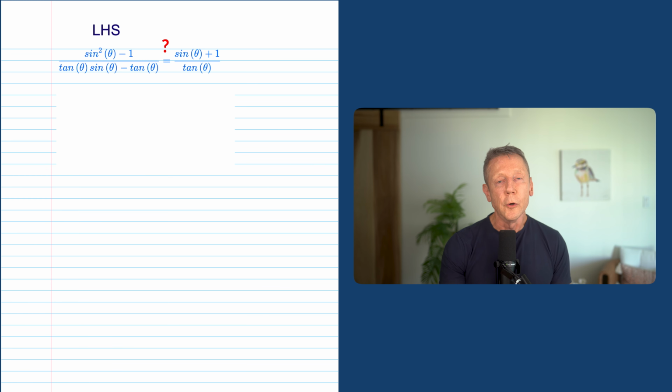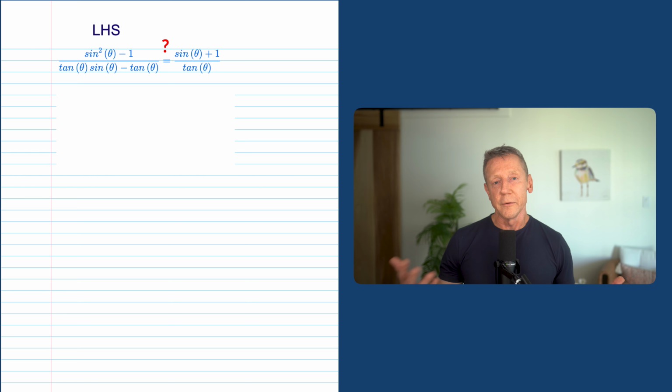Again, I urge you, don't just go jumping into these things. Try to keep it as simple as possible. At the most simple level, you want both sides to look the same. So I look at both sides, I've got sines, ones, and tangents. On the left side, in the denominator, I have a tangent. If I were to factor that tangent out, I'd have a tangent times sine minus 1. And on the right side, I have a tangent down there in the denominator. So I feel pretty good about that. I've got a tangent all by itself, and it seems I'm going in the right direction.